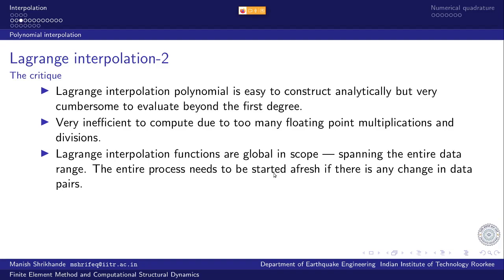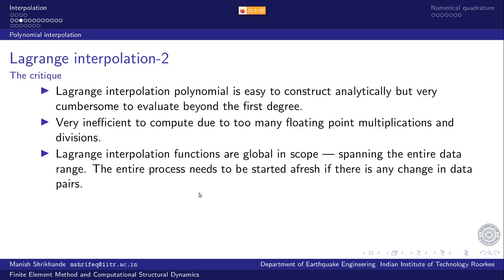So if I change even one data set, let's say instead of x1 and f of x1, I need to mention it at a slight shift from x1, say x1 plus delta x and the associated function value evaluated at that point, this entire process needs to be repeated all over again. There is no way that I can manage with an incremental change in the process.